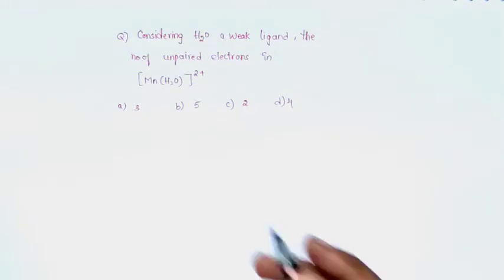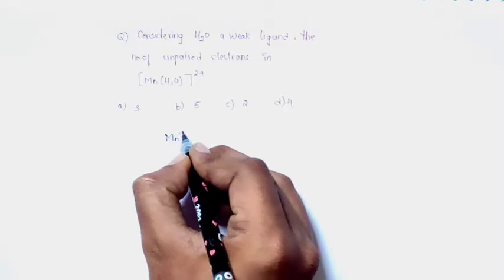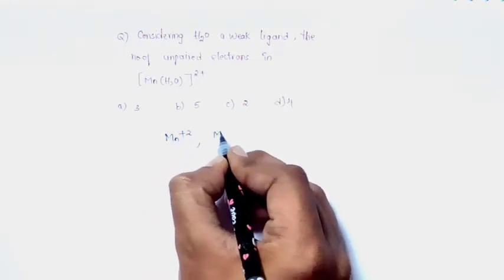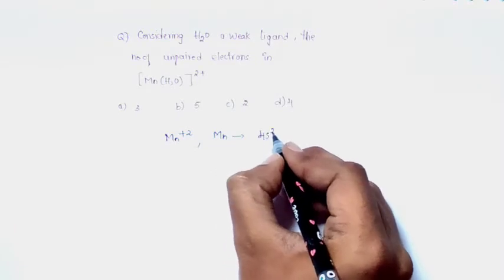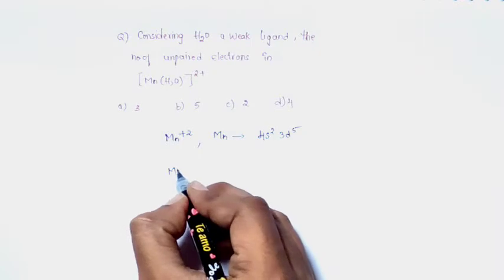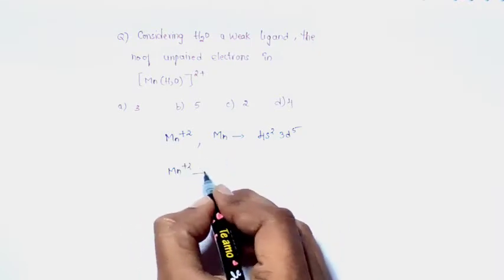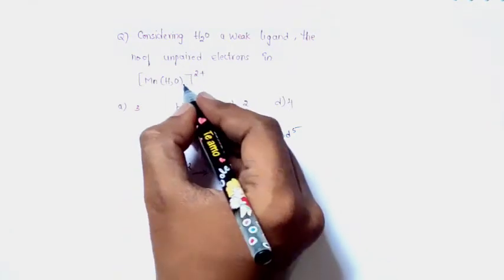They have given, considering water as a weak ligand, the number of unpaired electrons present in the given complex. Manganese here is in the +2 oxidation state. Manganese in its free state has the electronic configuration 4s2 3d5. With the +2 oxidation state, two electrons are lost, so the configuration would be 3d5. Here there are 6 ligands.